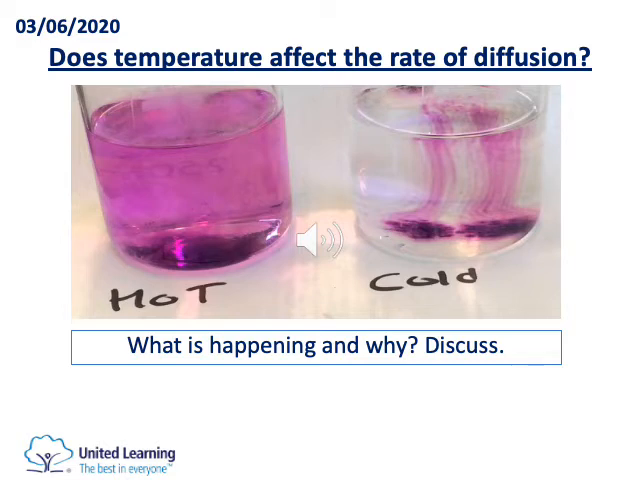Why is that? Basically, the particles in water and the particles in the potassium permanganate, the purple solid, the hotter they are, the more energy they have, the more they move around. So if they move around faster, diffusion will happen faster. That is it.